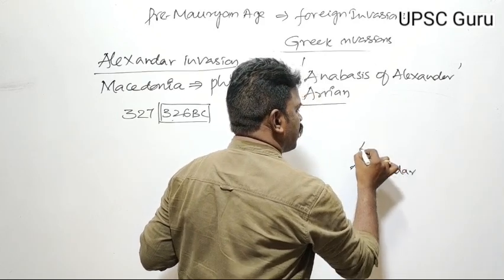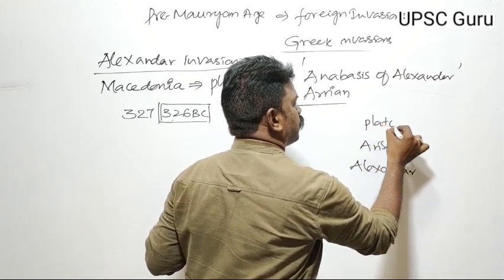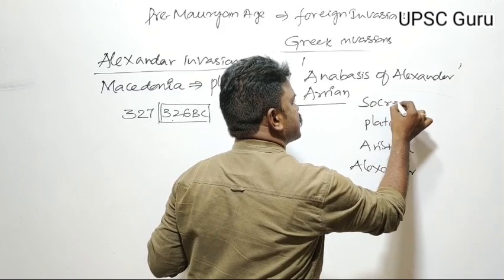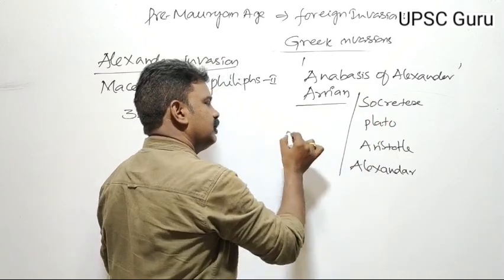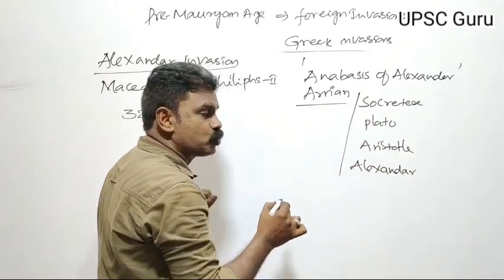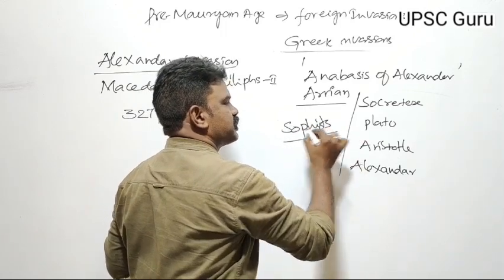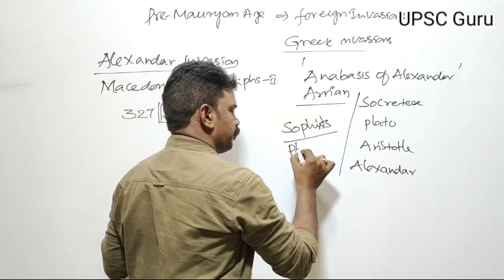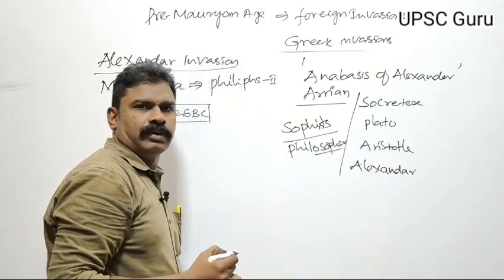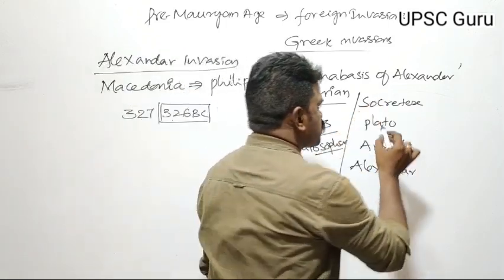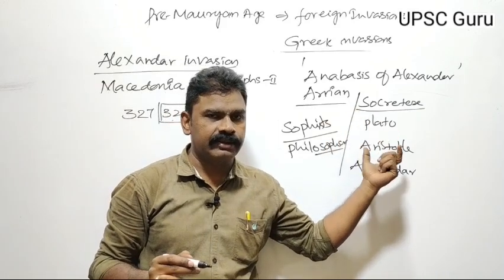he was a disciple of Aristotle. Aristotle was a disciple of Plato. Plato was a disciple of Socrates. All these were considered sophists in Greek. Sophist means philosopher. Greek philosophers were called sophists. Socrates was the first sophist in Greek. Socrates was considered the first sophist in Greek.